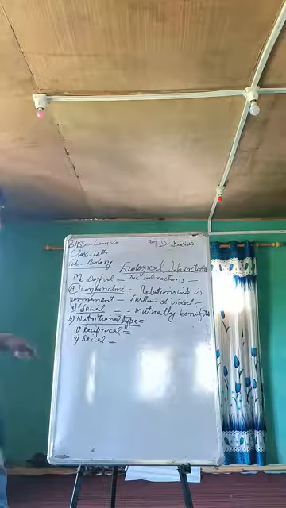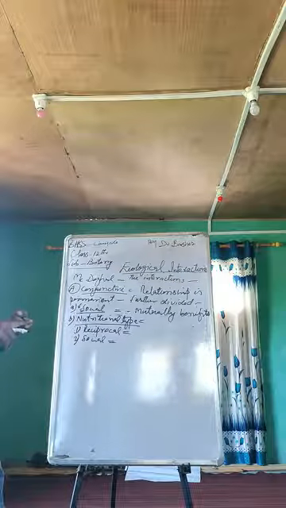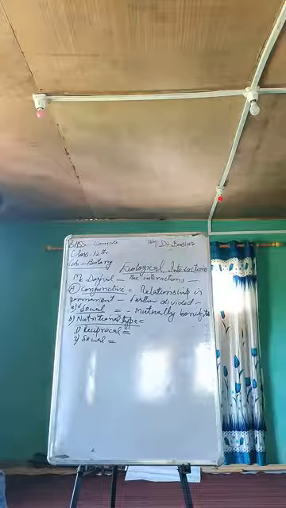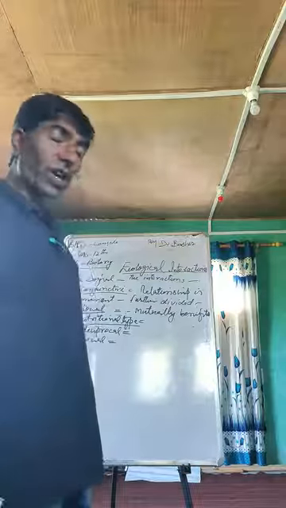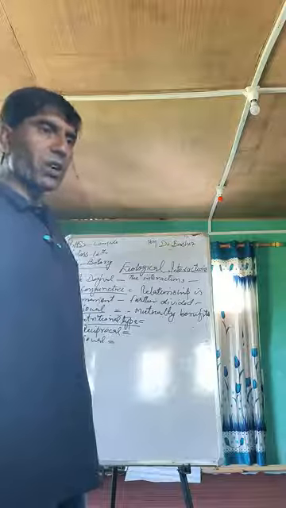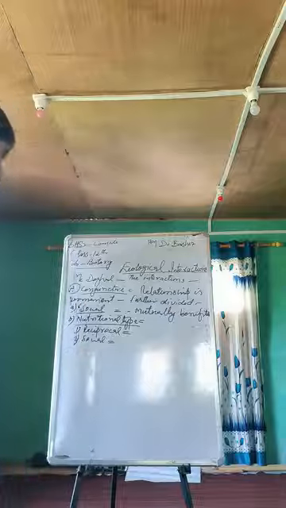In reciprocal type of nutrition, that is, if one is benefited in one way, another is benefited in another way. And in social type, the relationship is there, but it is only time being. It may or may not take place. It may or may not affect the organism.